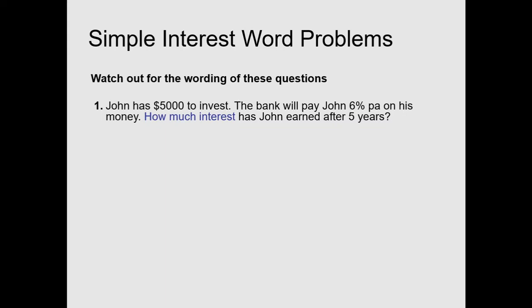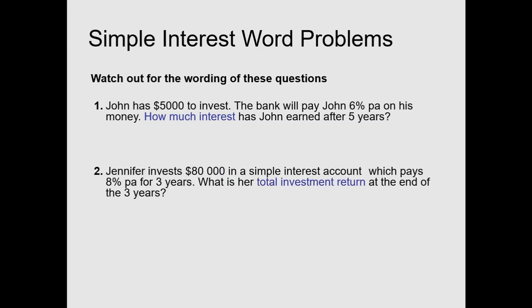I wonder why. Number 2, Jennifer invests 80,000 in a simple interest account which pays 8% per annum, an awesome interest rate there, for 3 years. What is her total investment return at the end of 3 years? Now, why is that in blue? Total investment return compared with John's interest.